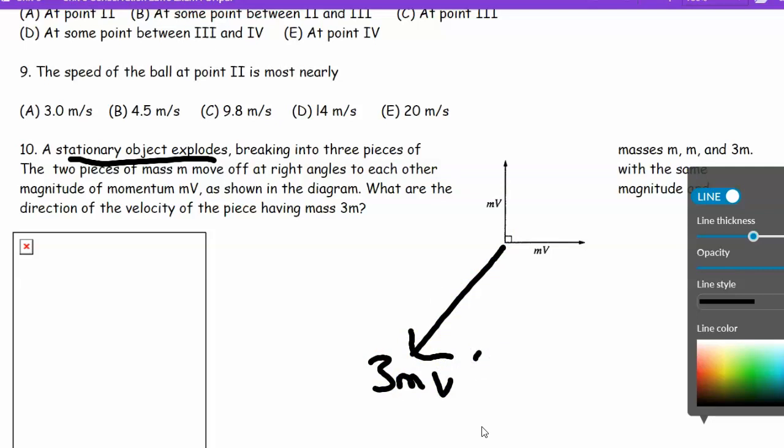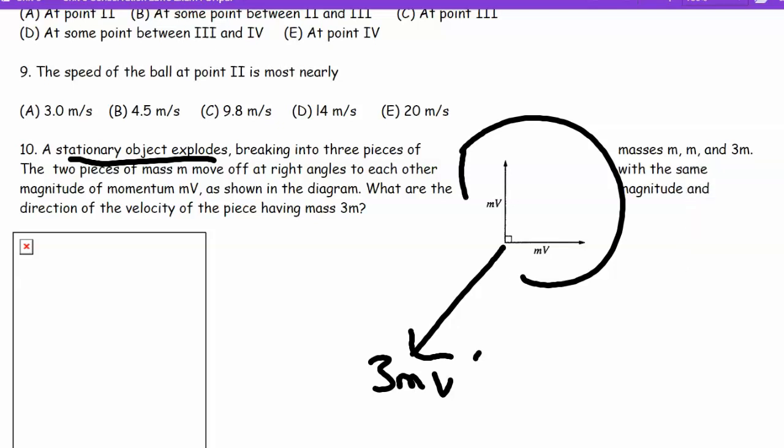So good. Now, what physics are we going to use on this? Right, this is momentum. In fact, the conservation of momentum. Write down the total momentum before the explosion is 0. Well, true that these 2 momenta have to equal this one momentum. But then you might say, well, how am I going to add up mv plus mv? It's not 2mv. What do we use to add up 2 perpendicular vectors? Good, right?